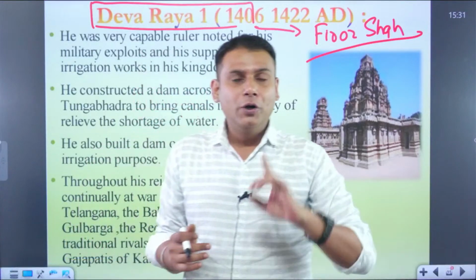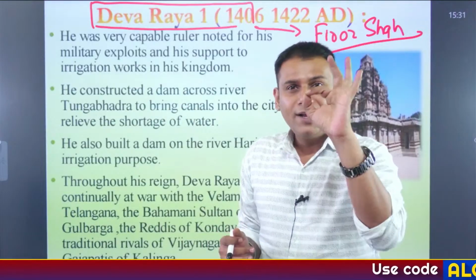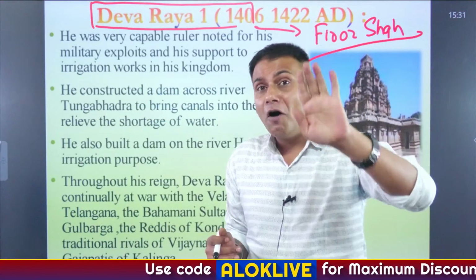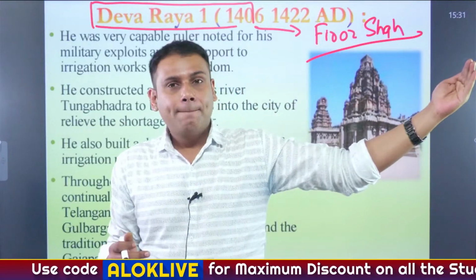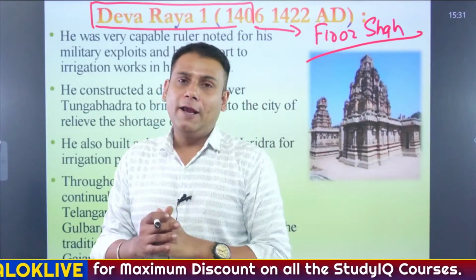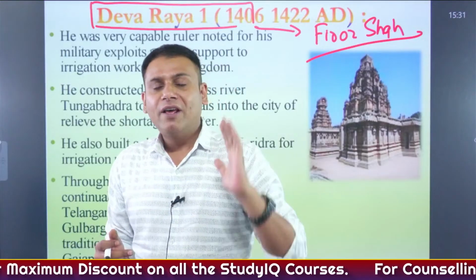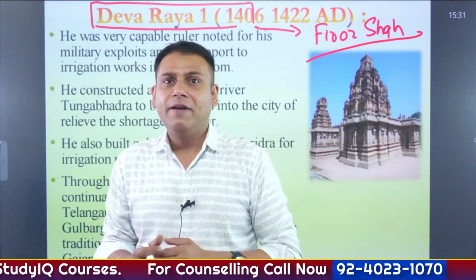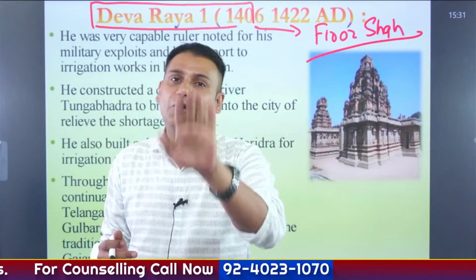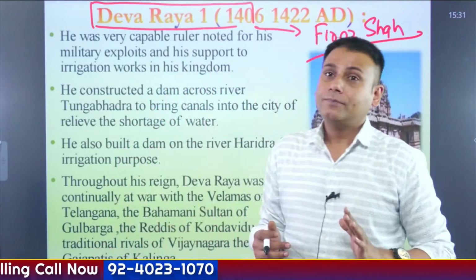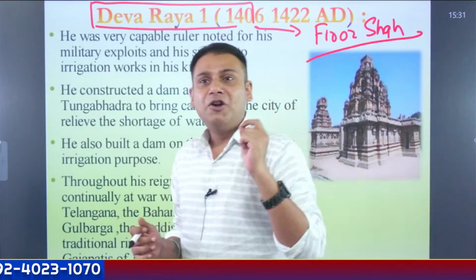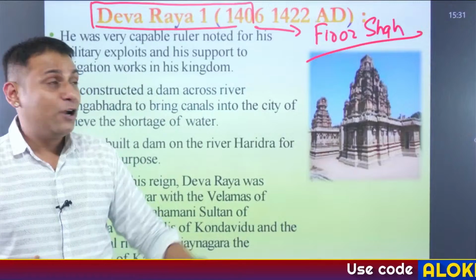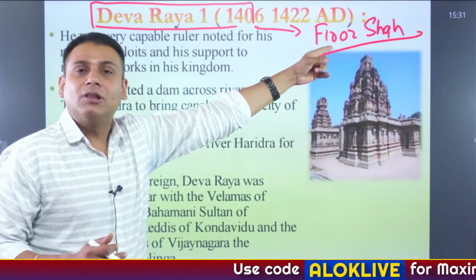As I've told you, during the time of Harihara II, the Gajapatis, ruling in the region of eastern India, particularly around Kaling, were defeated. The Reddis of Kondavedu were defeated. The Velamas of Telangana were defeated. Now again he had to fight with all of them. And majorly he had to fight with whom? He majorly had to fight with Firoz Shah, the Bahmani Sultan.